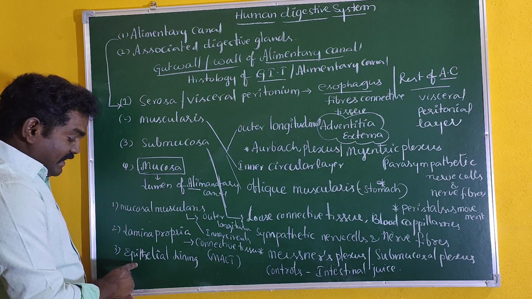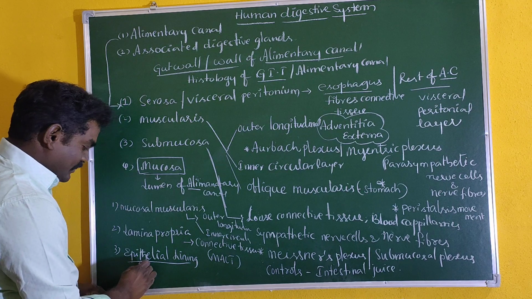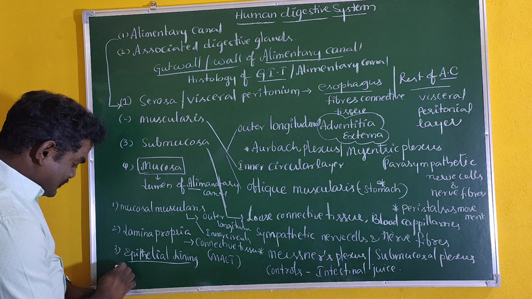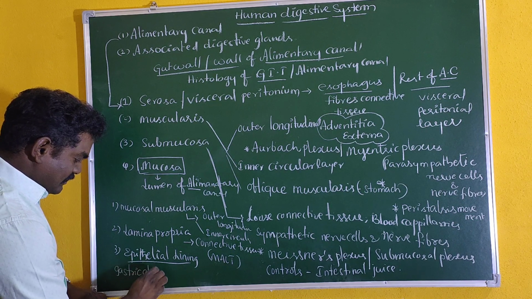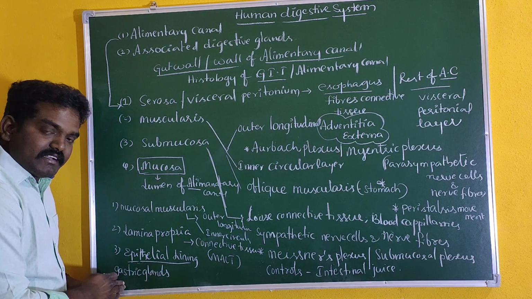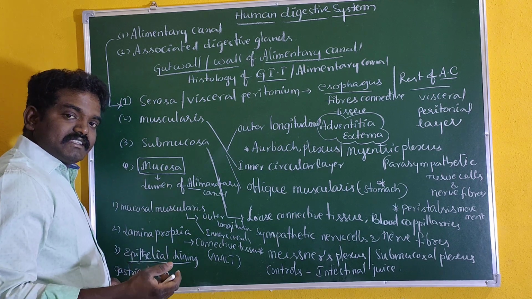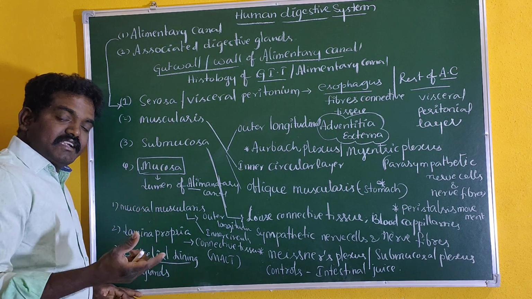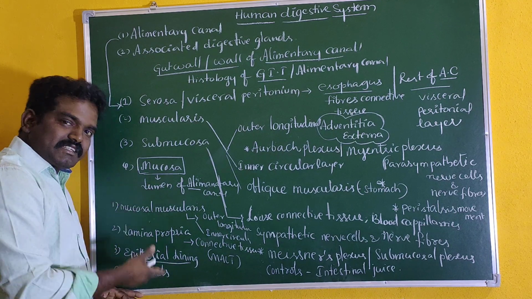Then lastly, the epithelial lining. In the stomach, this epithelial lining develops gastric glands. There are three important gastric glands: cardiac glands, fundic glands, and pyloric glands. These three important gastric glands are developed by the epithelial lining of mucosa in the stomach portion.